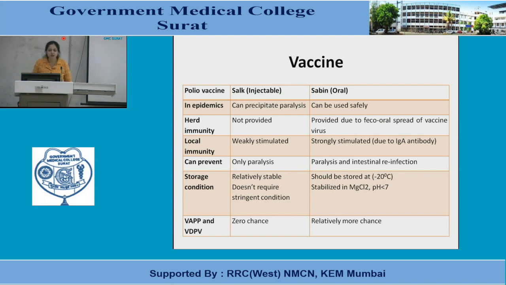Storage: the Salk injectable vaccine is relatively stable. It doesn't require stringent conditions. While the Sabin oral preparation should be stored at -20, stabilized in magnesium chloride at a pH less than 7, which means a vaccine vial monitor is required for the oral vaccine. The chances of vaccine-associated paralytic poliomyelitis and vaccine-derived paralytic poliomyelitis are 0 in case of the Salk injectable because it is an inactivated vaccine. In the oral vaccine, there is more chance because it is live attenuated.